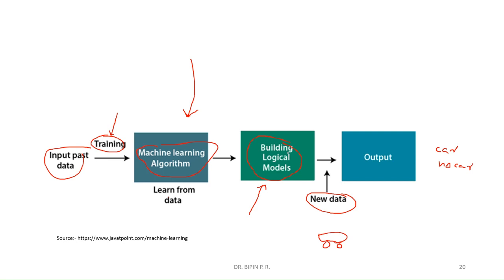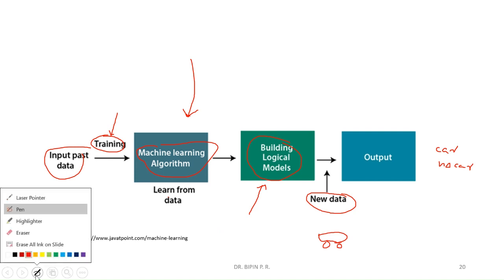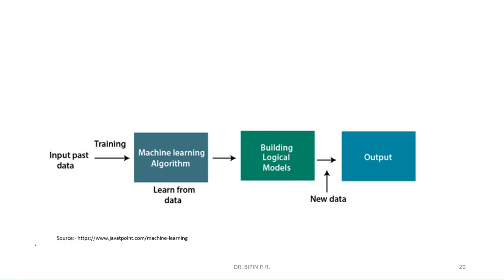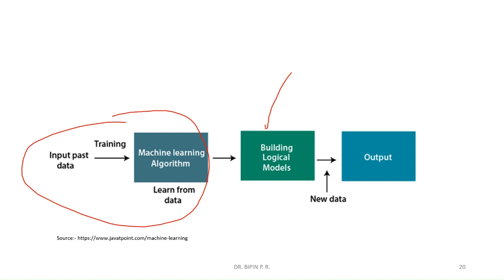So this is the essence of every machine learning algorithm. After training and testing, a machine learning model will be created, a mathematical or logical model. Now the new input will be given to that model to get the output.